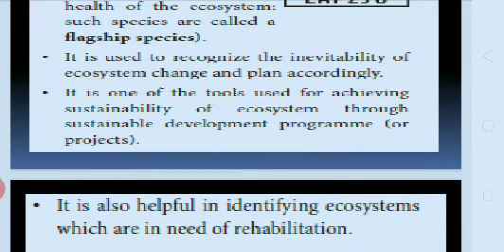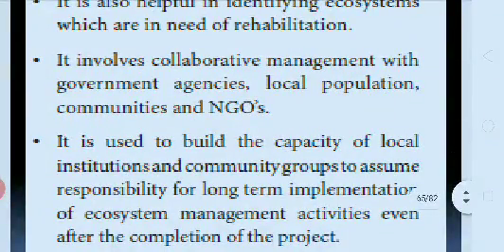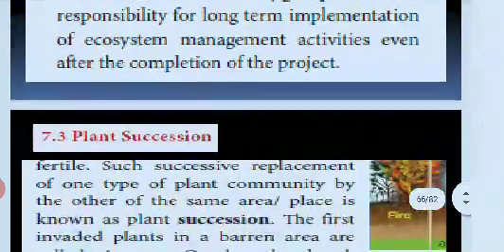One of the tools used for achieving sustainability of the ecosystem is through sustainable development programs for projects. It is also helpful in identifying ecosystems which are in need of rehabilitation. It involves collaborative management with government agencies, local population, communities and NGOs. It is used to build the capacity of local institutions and community groups to assume responsibility for long-term implementation of ecosystem management activities even after the completion of the project.